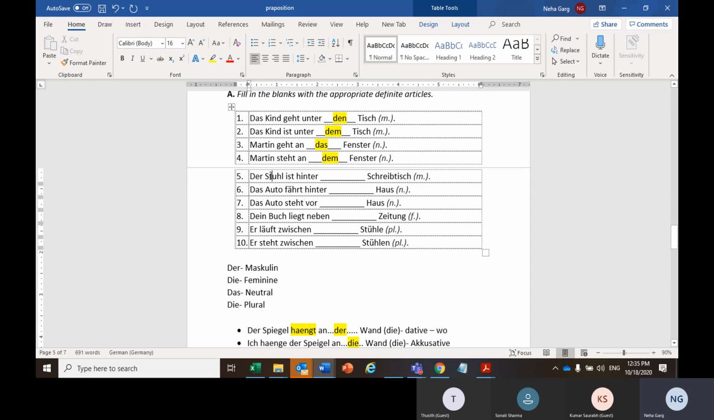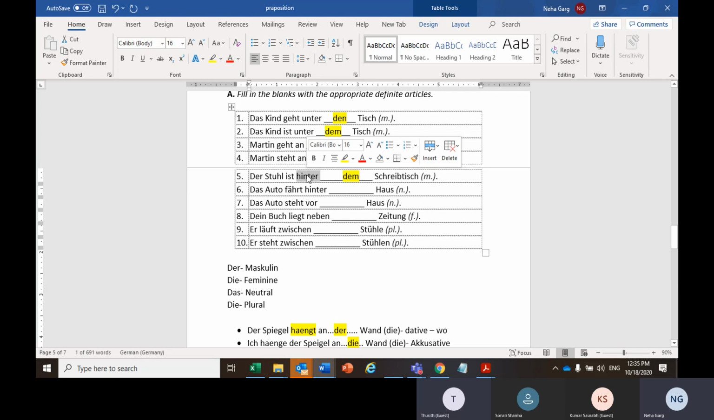Now, Sam, again your turn. Number 5. The stool is hinter dem Schreibtisch. So the stool is behind the writing table. So the writing table is masculine and there's no movement. So this is dative. So I'm using dem.